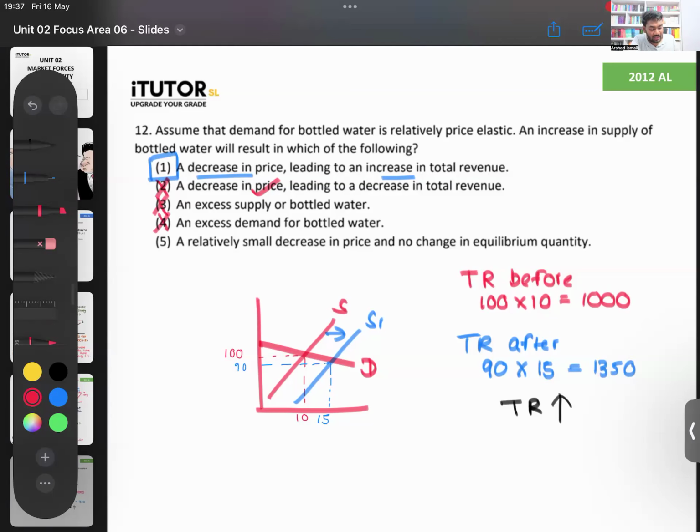A relatively small decrease in price, that is correct, and no change in the equilibrium quantity. Is that part correct? Relatively small decrease in price, correct. No change in the equilibrium quantity. You can't say that. That is wrong. Equilibrium quantity is changing. So then I will cut that also off. Now, if you ask me what the answer for this is, I also can't just tell you the answer. I will draw a diagram and figure this out. That is exactly what you should do also. Now, I'm telling this for the 100th time. I've told you all this before also. Your econ paper, you can't memorize and write.